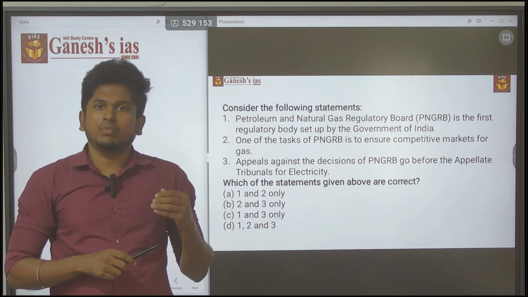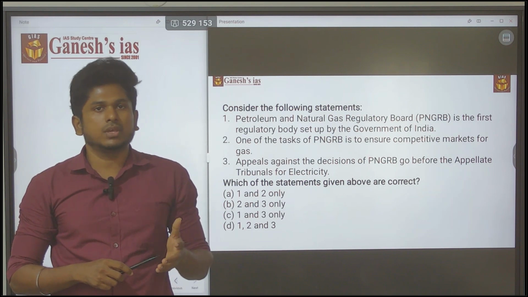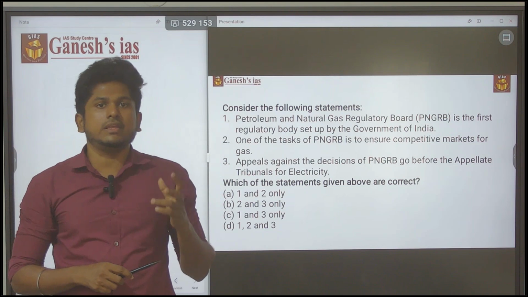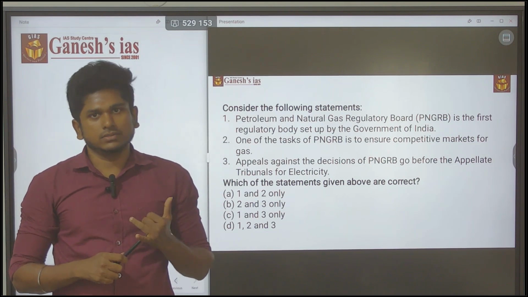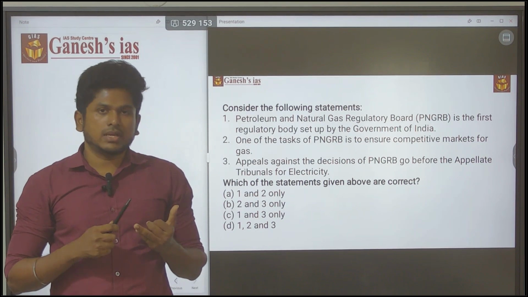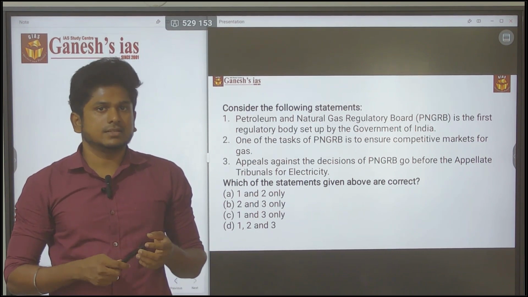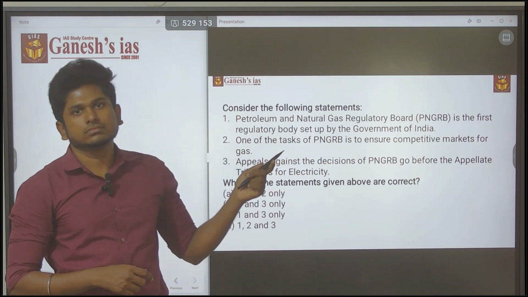Before that there may have been a lot of regulatory activities. Please note that this regulatory board was started only in 2006. Before that there was TRAI, and also many regulatory bodies. In such a scenario, how can you claim that it is the first regulatory body?